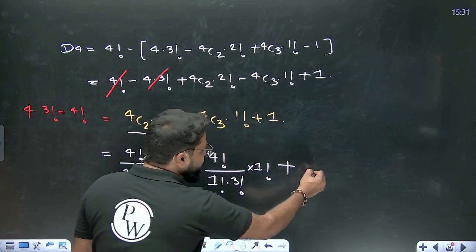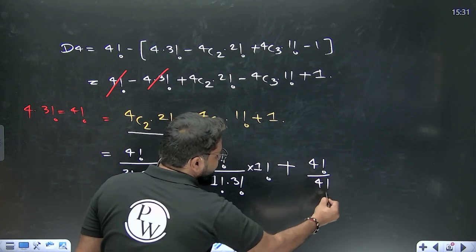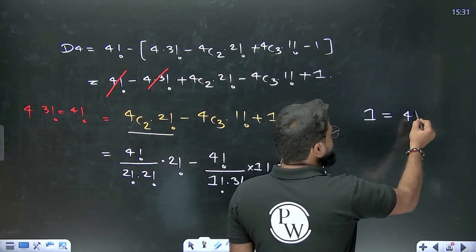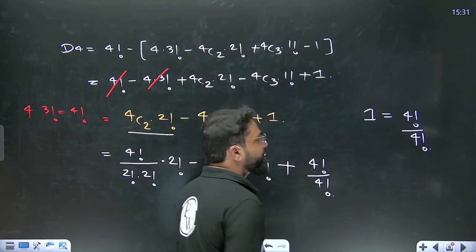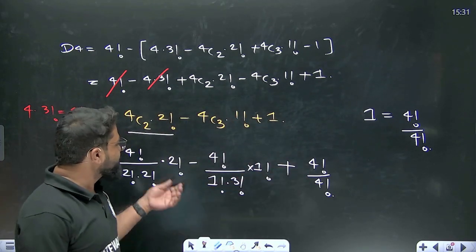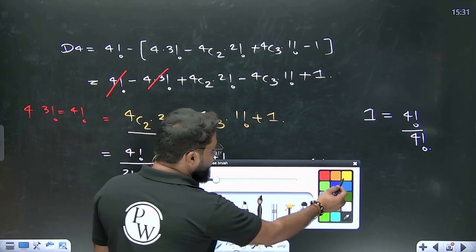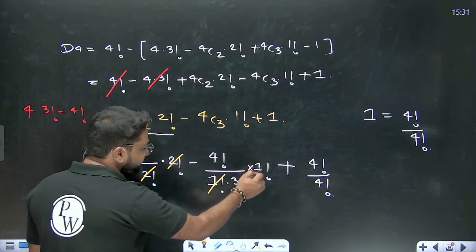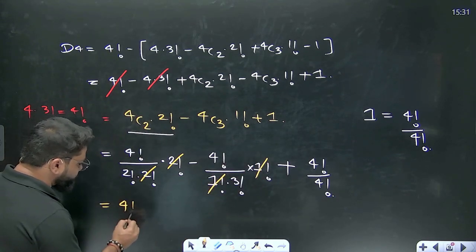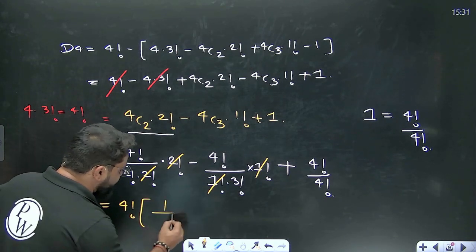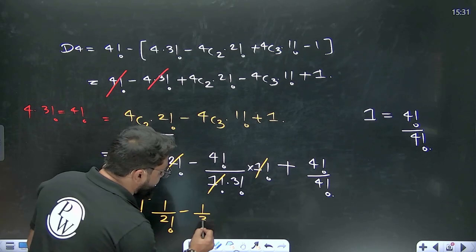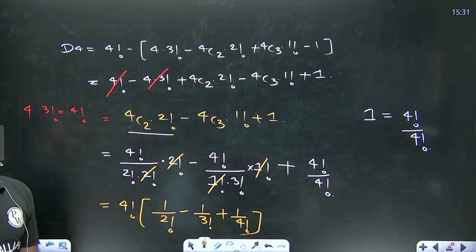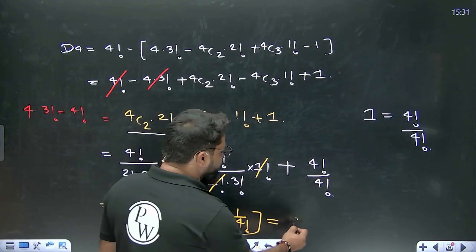So 1, I can also write in the form of 4 factorial divided by 4 factorial. Why have I written 1 like this? Because in mathematics you can write anything like this. And we know why I have done it: I have to take 4 factorial as common. Now if you try to understand here, this 2 factorial and this 2 factorial will cancel out, and this and this will cancel out. So if you take 4 factorial outside, you will get 4 factorial times 1 upon 2 factorial minus 1 upon 3 factorial plus 1 upon 4 factorial. So this is basically nothing but our formula. So we are ready with the formula. If you solve it, you will get the answer as 9.